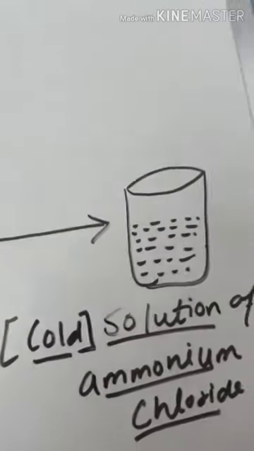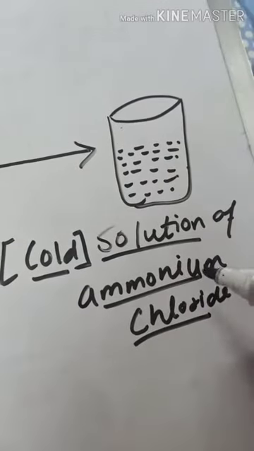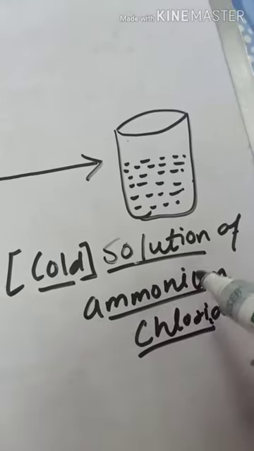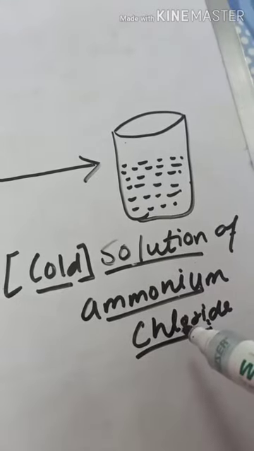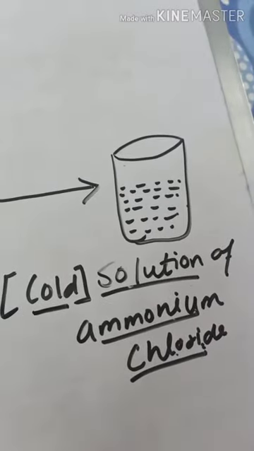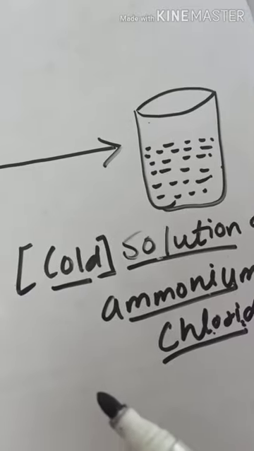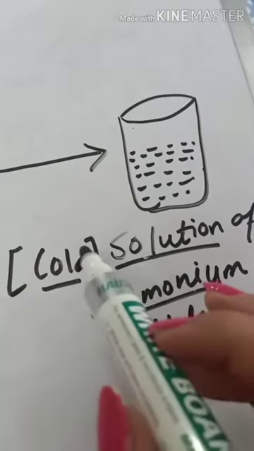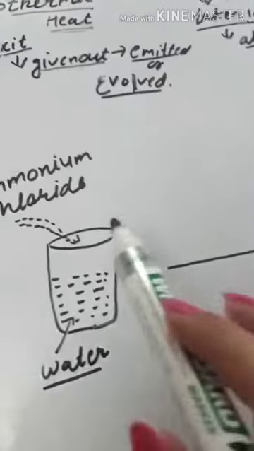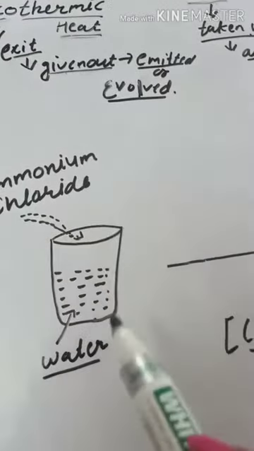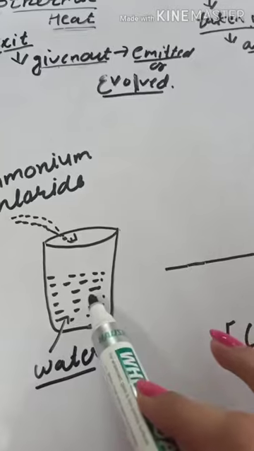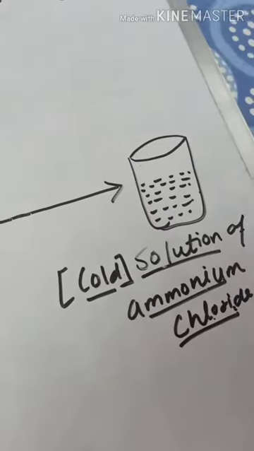Similarly, if we talk about ammonium chloride, when we dissolve ammonium chloride in water, what happens? After dissolving, a solution of ammonium chloride is obtained, and this solution is cold to touch, or we can say after dissolution, the whole solution cools down. This is because while dissolving, ammonium chloride absorbs all the heat from water, and therefore this solution cools down.